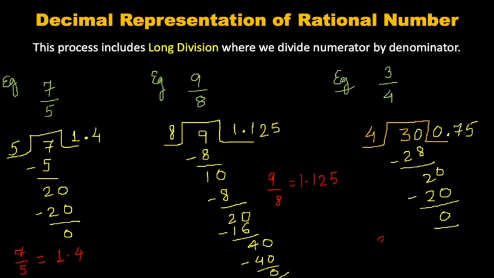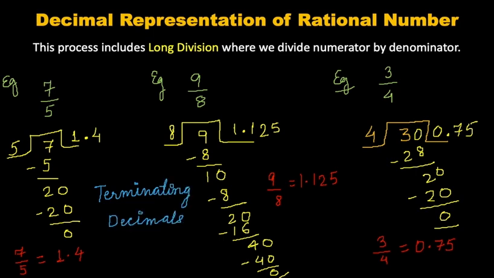Now we will analyze all these three examples carefully. In all these three examples the division process stops after a finite number of steps. When the remainder becomes 0, the results are in the form of a decimal representation. Such decimals which have finite steps are called terminating decimals. These decimals are terminating decimals, which end in finite steps.